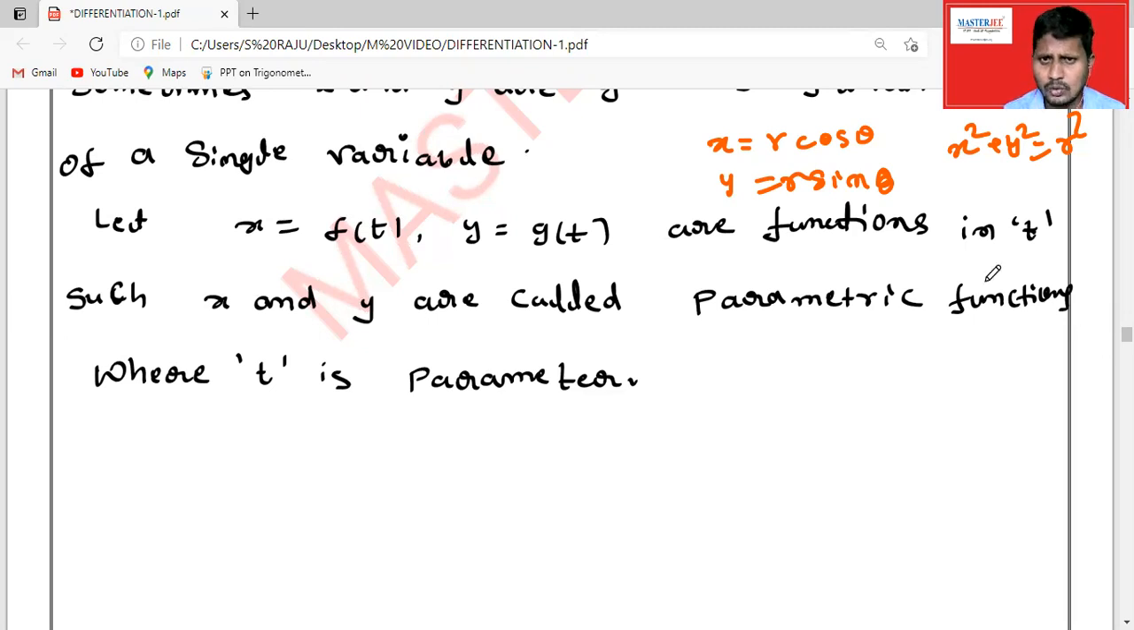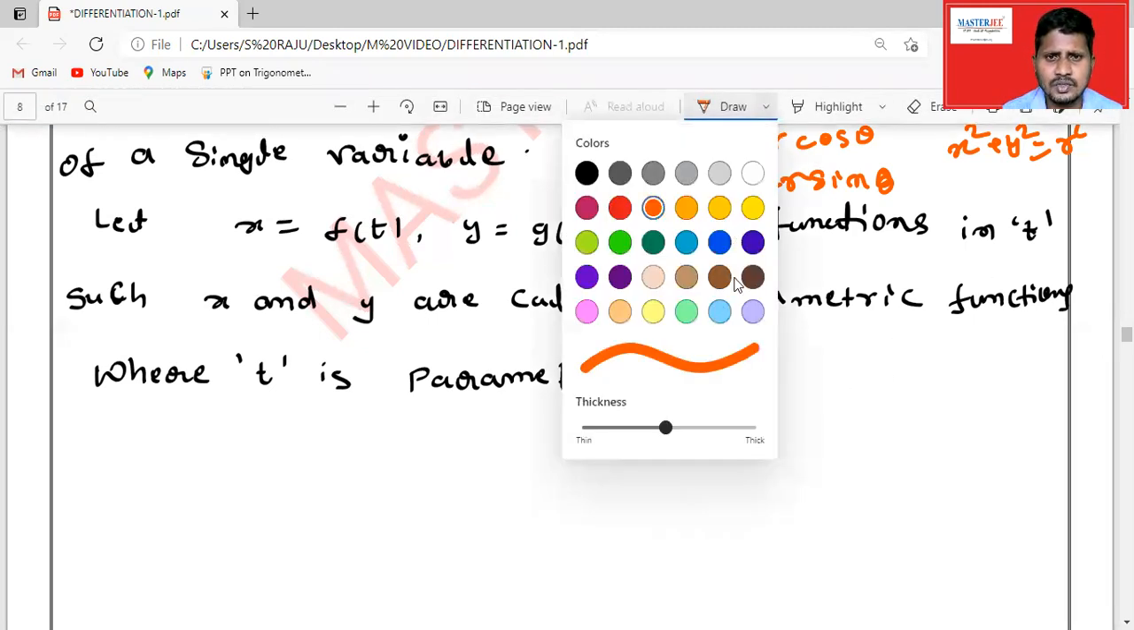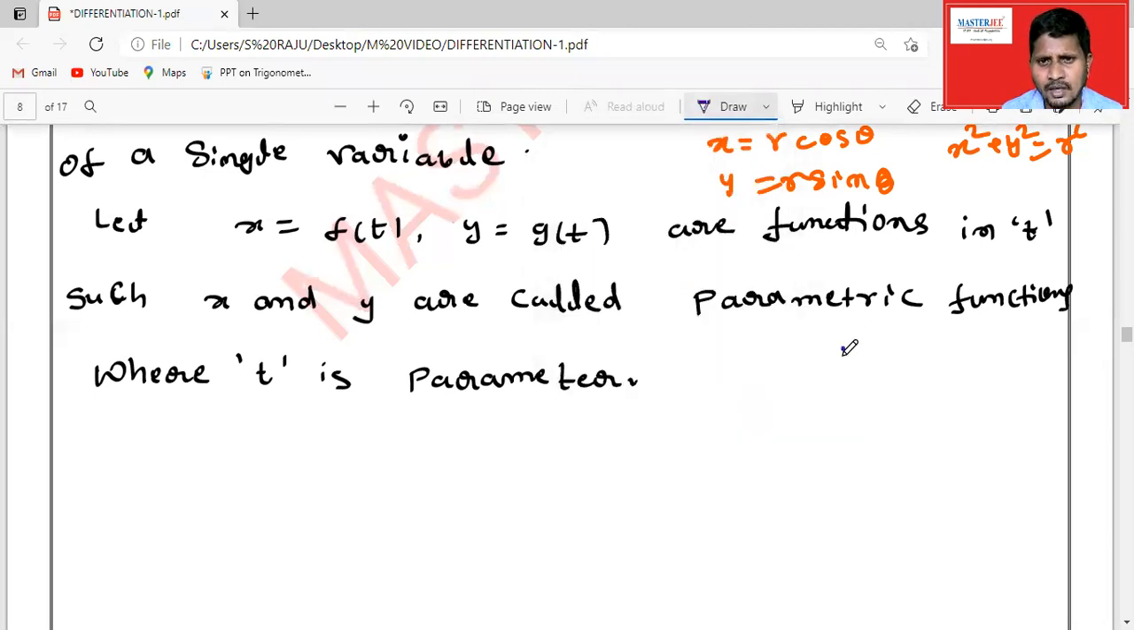Not only this, even parabola has parametric equations. What are the parametric equations of a parabola? x is equal to at square, comma y is equal to 2at, are the parametric equations of y square is equal to 4ax.